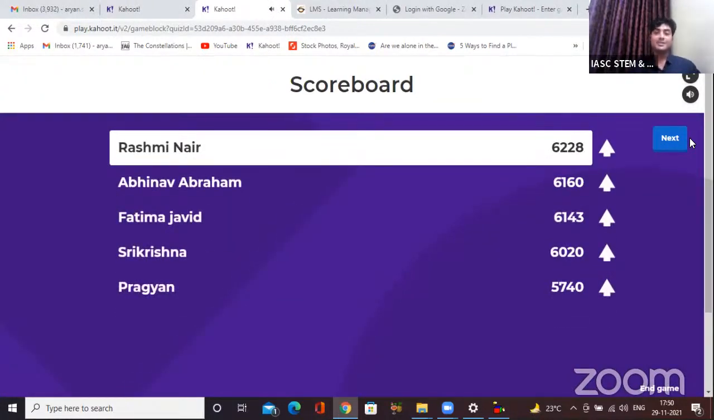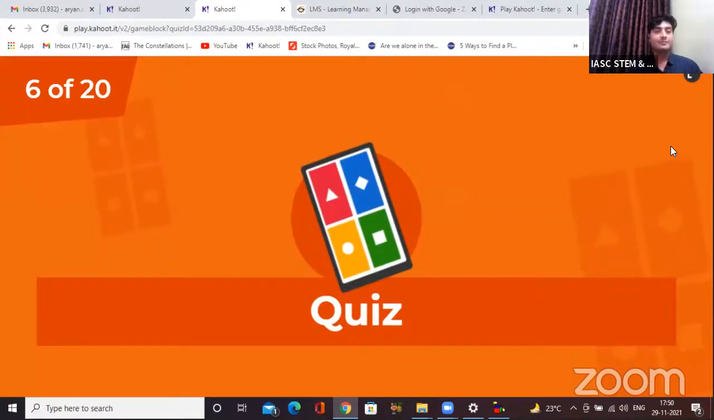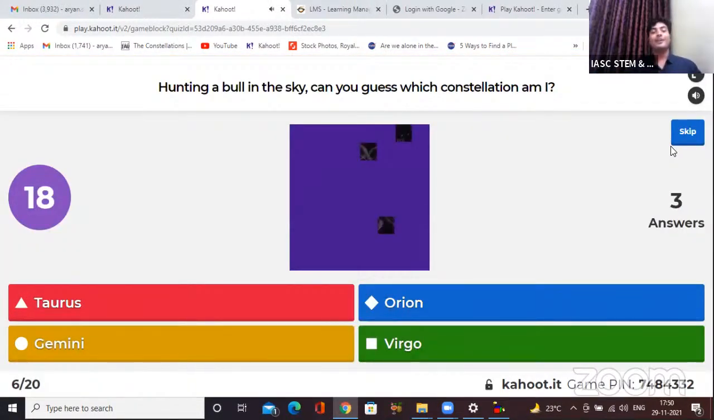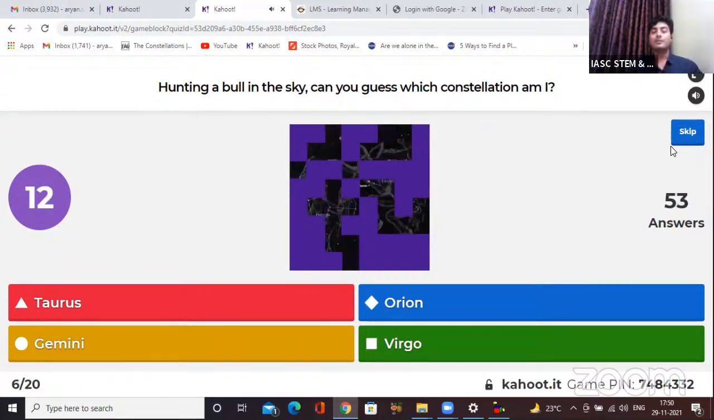Okay, so Rashmi just climbed up with Abhinav, Fatima, Sri Krishna, and Pragyan. A lot of changes in the top 5 in this question. Good, I've seen many new names right now. Okay, let's see the next question. Question number 6. Hunting a bull in the sky. Can you guess which constellation I am? Okay, and option red is Taurus, option blue Orion, option yellow Gemini, and option green Virgo.